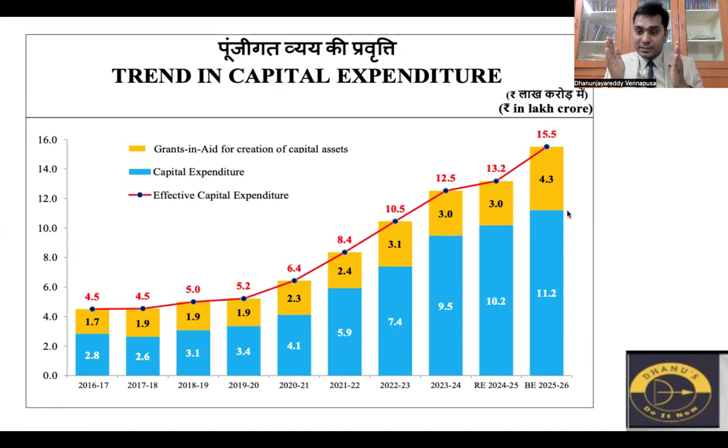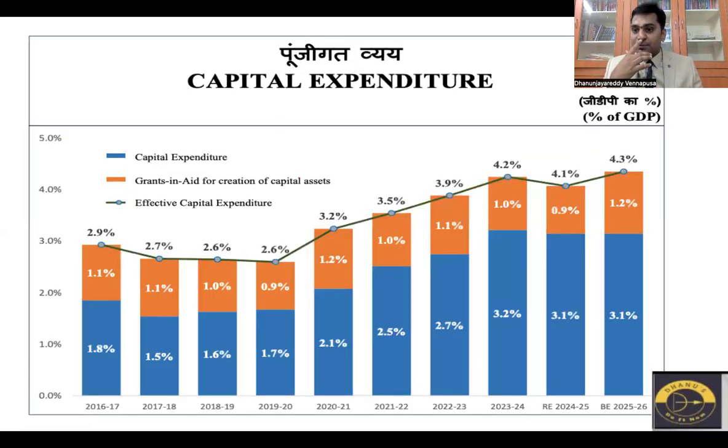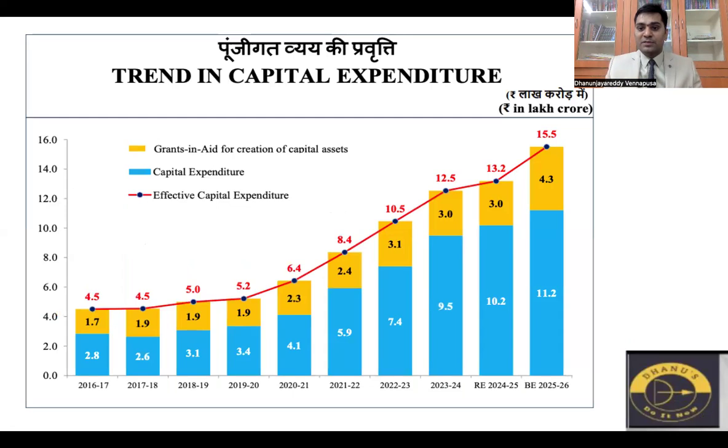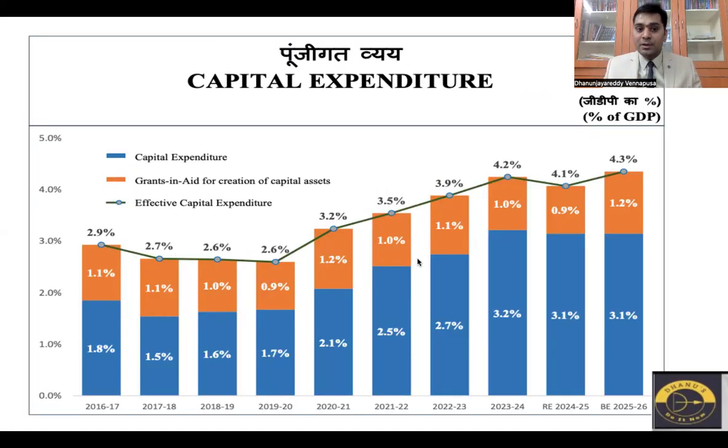Effective capital expenditure has been consistently increasing from financial year 2018. Deficits have been consistently decreasing from financial year 21. Capital expenditure has been consistently increasing from 2018. This is another trend. If you look at it as a percentage of GDP, look at this. Today the total effective capital expenditure is 4.3% of GDP, which means 3.1%. This is percentage. The other one is in terms of absolute numbers. In terms of absolute numbers, effective capital expenditure has been consistently increasing. But if we take it in percentage format, consistency will not be there.